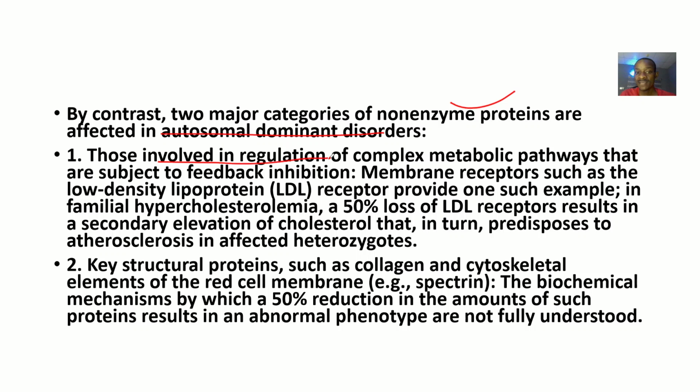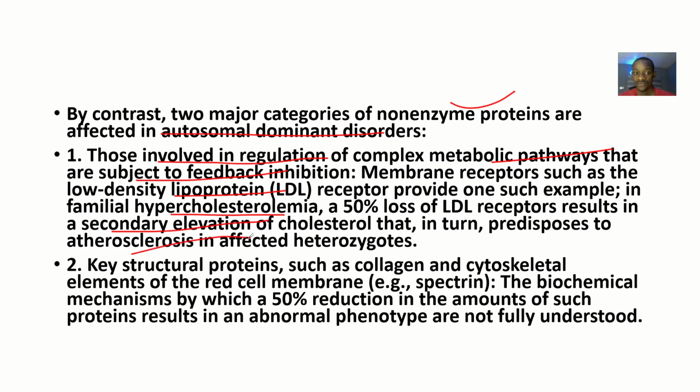We have those involved in the regulation of complex metabolic pathways subject to feedback inhibition. For example, membrane receptors such as the low density lipoprotein receptor. In familial hypercholesterolemia, a 50% loss of these receptors can result in secondary elevation of cholesterol.